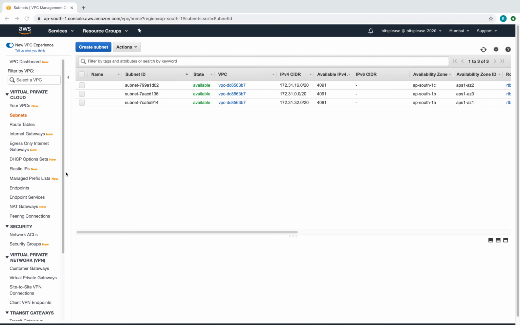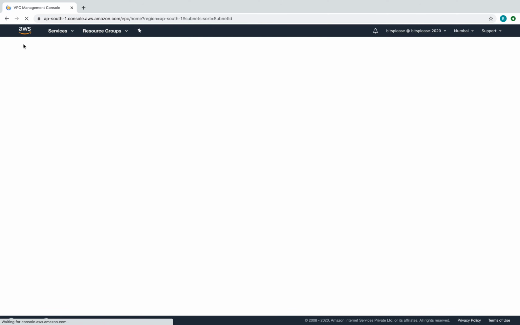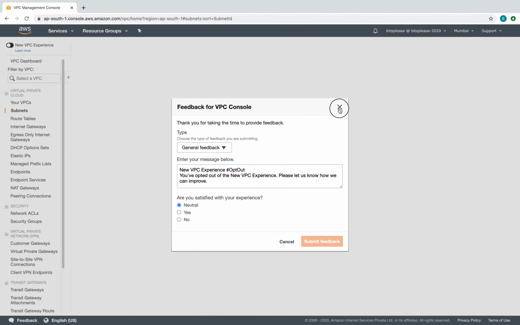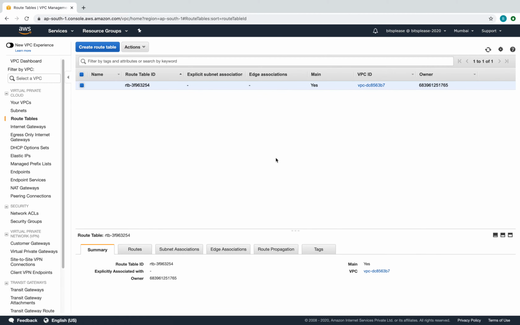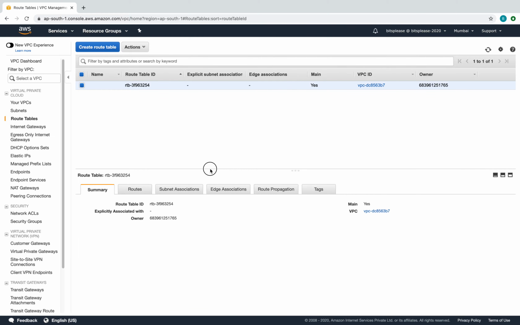Then on the left hand side, actually let me go back to the older experience. I like that. So subnets are good. Then let's see the routing table. There is a routing table here. Like I said, because it's a small network in itself, it should have a routing table, to tell the instance how to reach out to the world and talk to other instances.